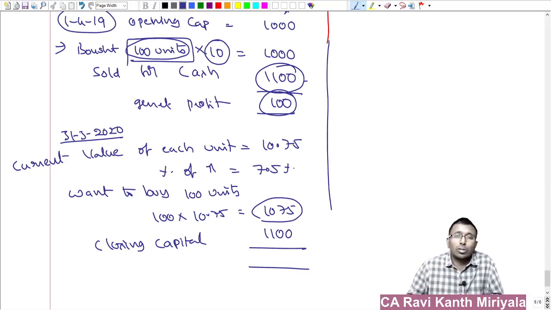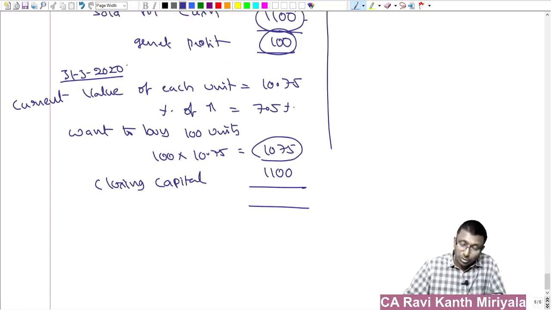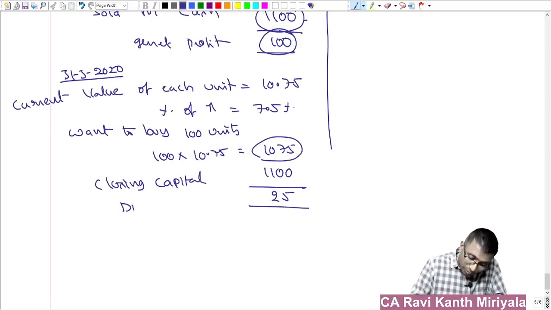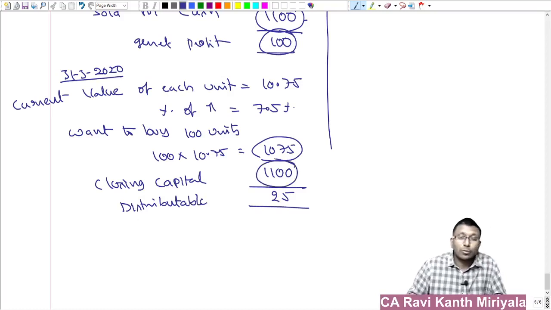Don't distribute the full amount of profit. Keep the capital with you so that you will be able to run the business at the current activity level. That's it, the concept. So that's why, what are we saying? What is the profit? Only 25. Only 25 is distributable. I hope you understood. Out of 1100 rupees of closing capital, you can distribute 25 rupees maximum.